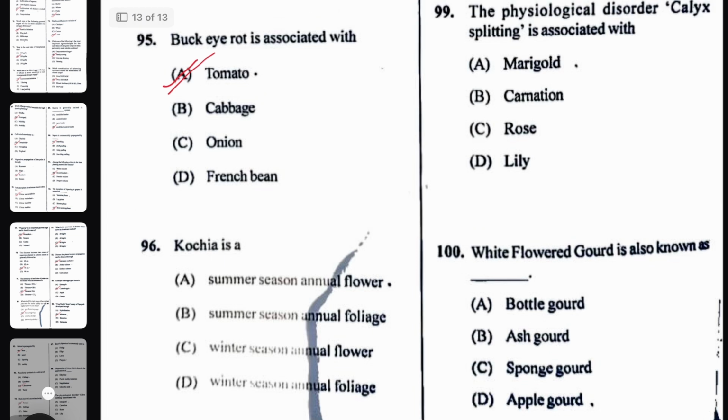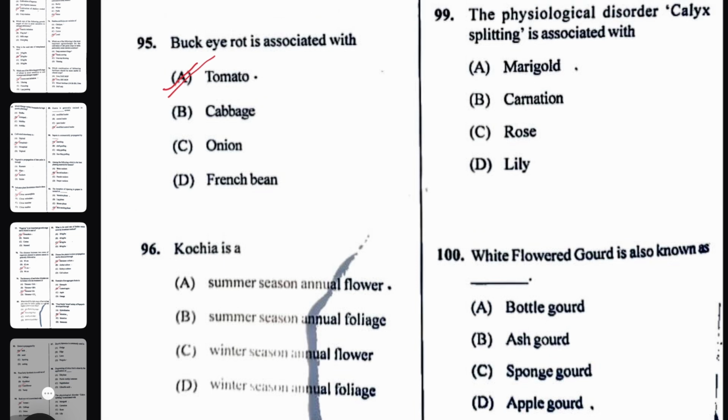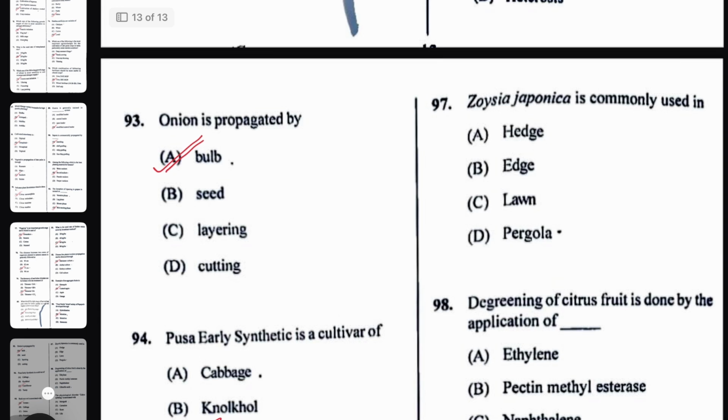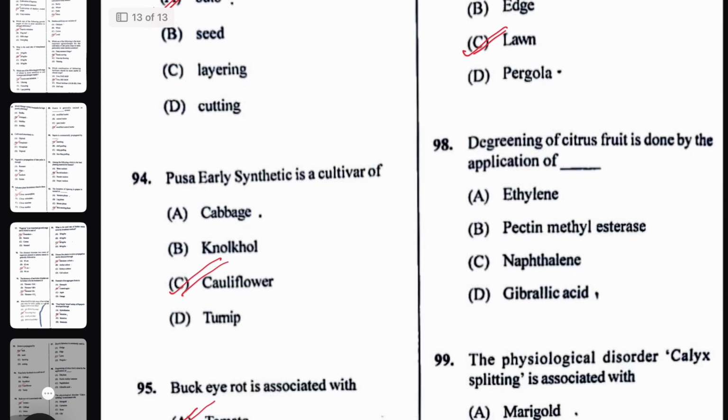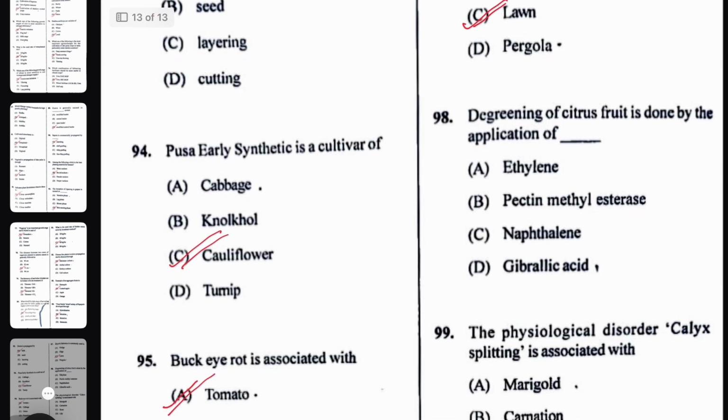Kochia is which type of crop? Kochia is a summer season annual foliage crop. Next question. Zoysia japonica is mainly used in lawn. Degreening of citrus fruit is done by the application of ethylene.